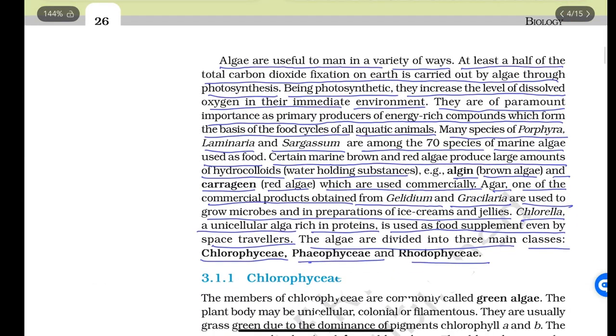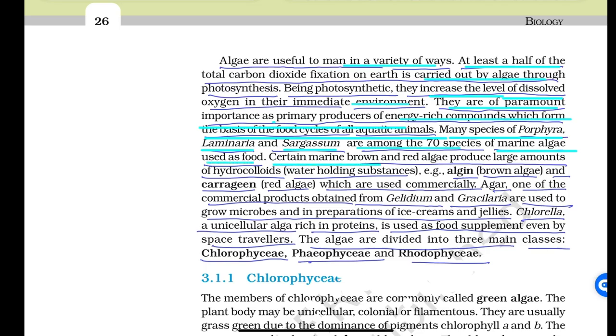Algae are useful to man in a variety of ways. At least a half of the total carbon dioxide fixation on Earth is carried out by algae through photosynthesis. Being photosynthetic, they increase the level of dissolved oxygen in their immediate environment. They are of paramount importance as primary producers of energy-rich compounds which form the basis of the food cycle of all aquatic animals. Many species of Porphyra, Laminaria and Sargassum are among 70 species of marine algae used as food.